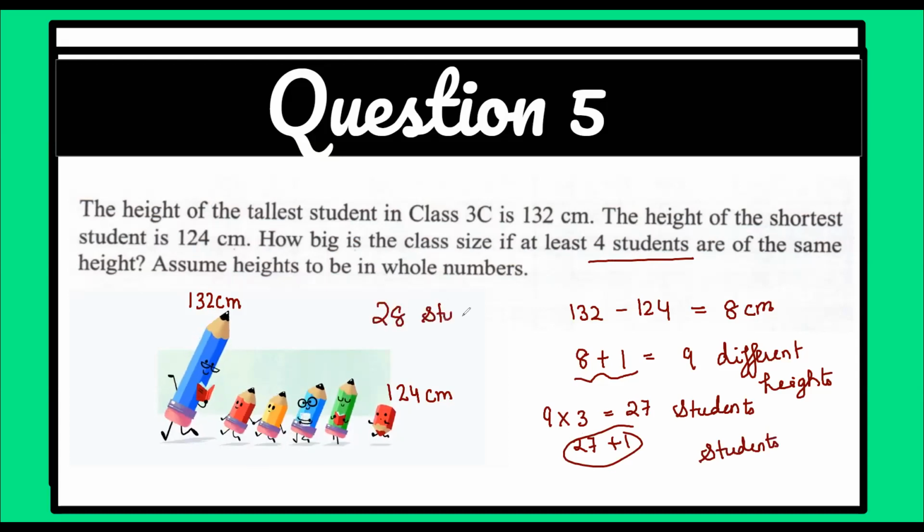28 students. So the class size will be at least 28 students if it is given that at least 4 students are of the same height. So we'll say there are at least 28 students in the class. This is all the application of the pigeonhole principle that was given by the famous mathematician. So just learn this concept and it is very easy to understand, and then I think you will be able to solve any questions based on this, because if you understand the concept you can solve even tough Olympiad problems like from RMO or any good Olympiad exam.